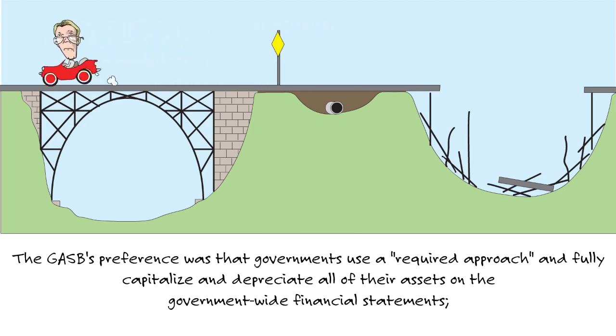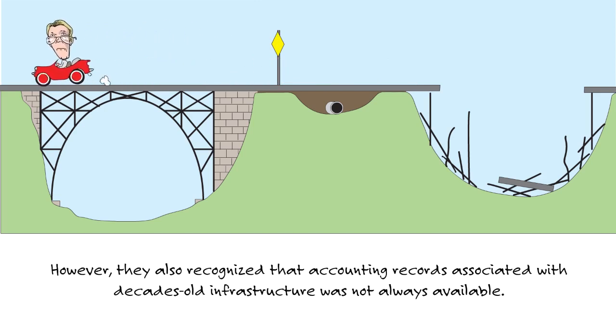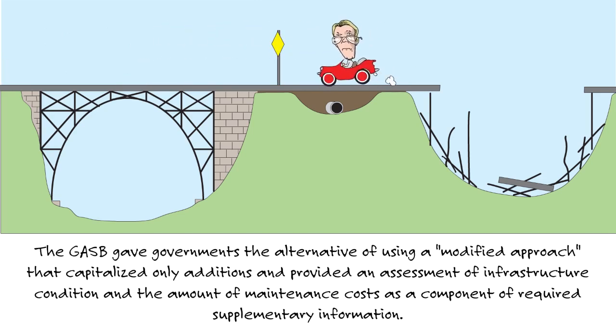As we've indicated, in this case, the GASB's preference was that governments use the required approach and fully capitalize and depreciate all their assets on the government-wide statements. However, they also recognized that accounting records associated with decades-old infrastructure were not always available. So the GASB gave the government a break. They gave them an alternative to use the modified approach that capitalized only additions and provided an assessment of the infrastructure condition and the amount of maintenance cost as a component of the required supplementary information.